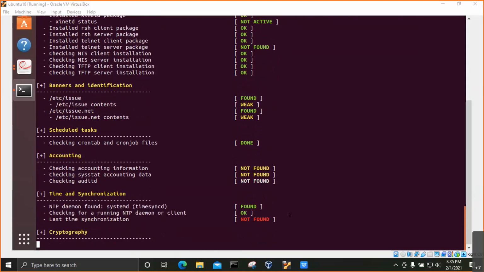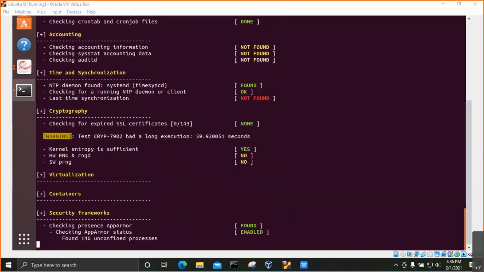So by understanding each and every section, it is trying to go to the granular level in the operating system and giving me some output. If it is in the green color, then it is okay. Whatever the issue that has been found, it is fine with respect to the parameters. And if it is in red color, then that needs to be taken care of. So if the last time synchronization is not there, then we need to implement NTP and we have to check. So based on the output, we can actually get a lot of information of the particular system and each of the parameters that are available. With respect to this, we can take some particular action on the system to be hardened.